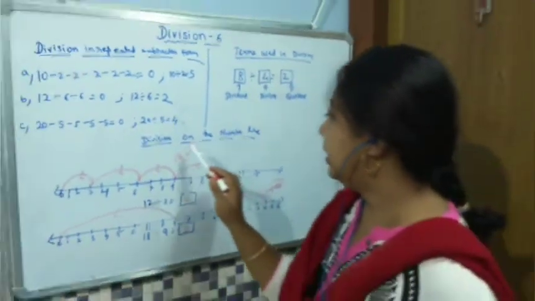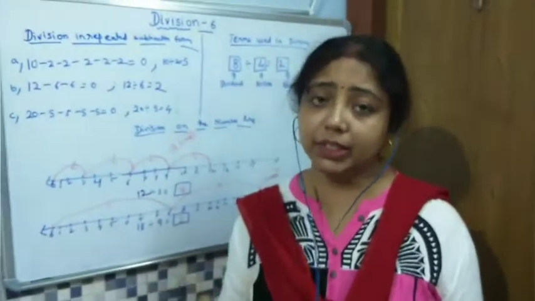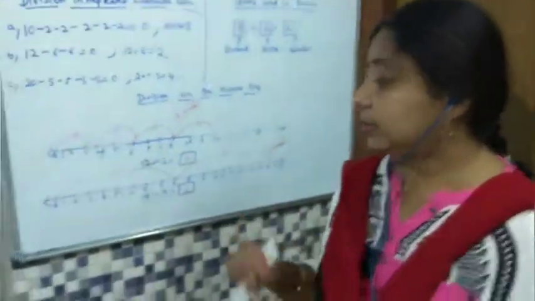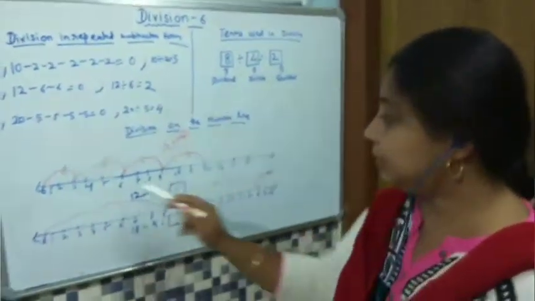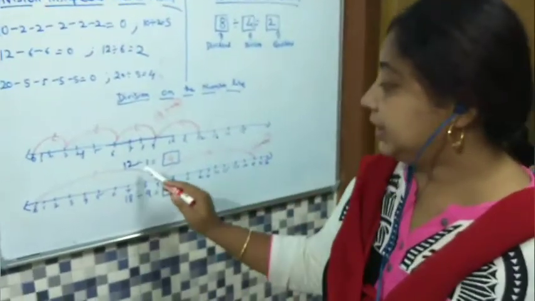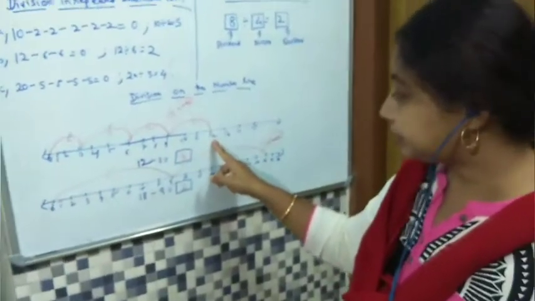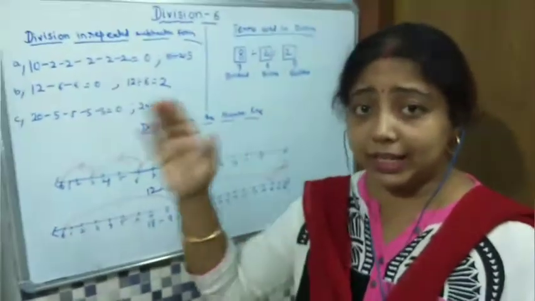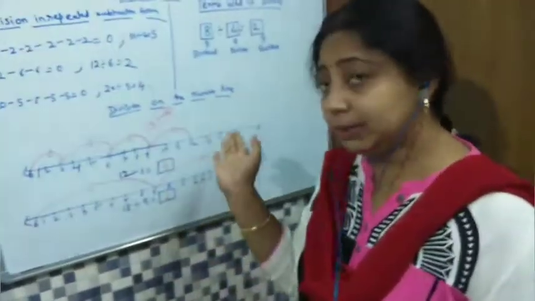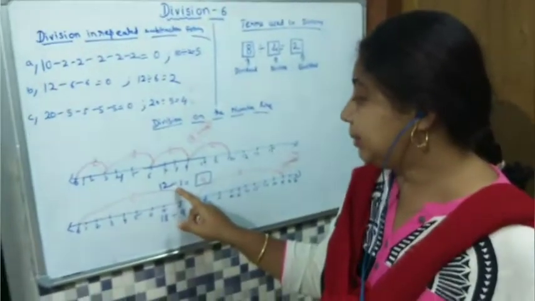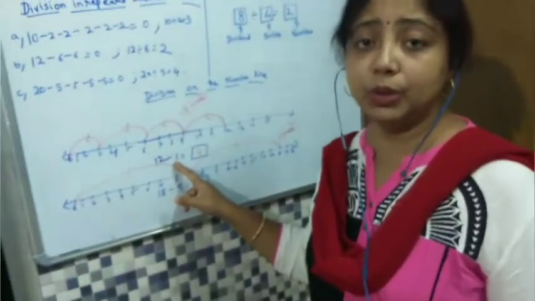Now we will be learning division on a number line. We have already learned addition, subtraction, multiplication, everything on a number line. Similarly, we are going to learn about division also on a number line. So this is a number line. I have extended it from 0 to 15. The question is 12 divided by 3. So what will we do? First we will go to 12, and just as we go back in subtraction, similarly we will go back in division also, because we are subtracting. We will be subtracting 3 each time. Let us see how many times we subtract, until at last we reach 0.